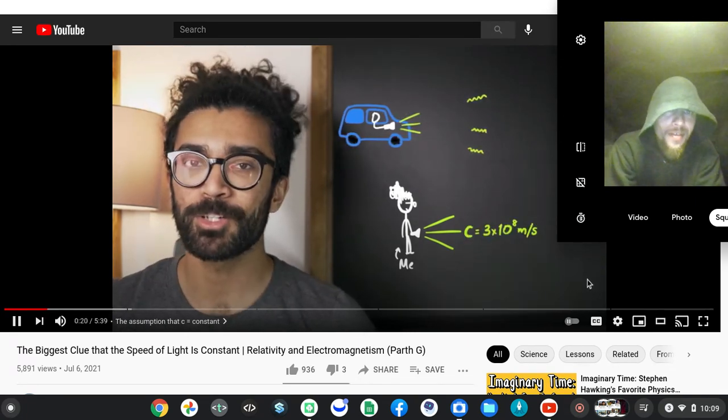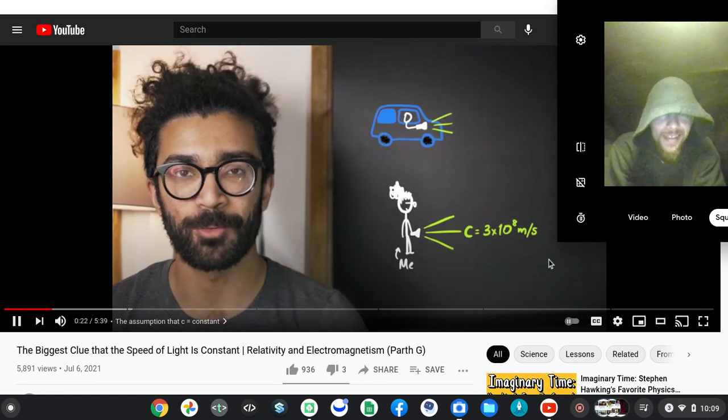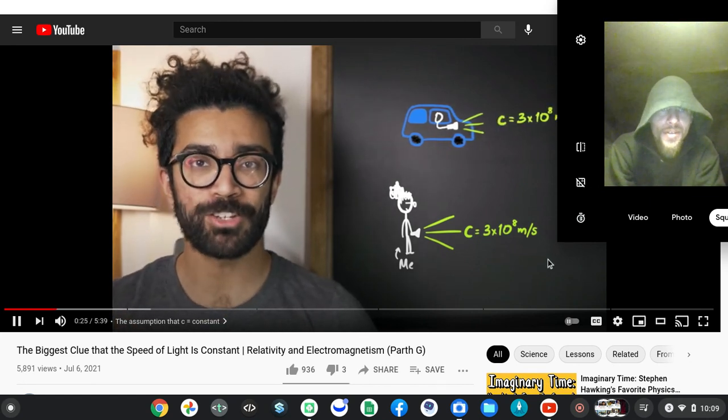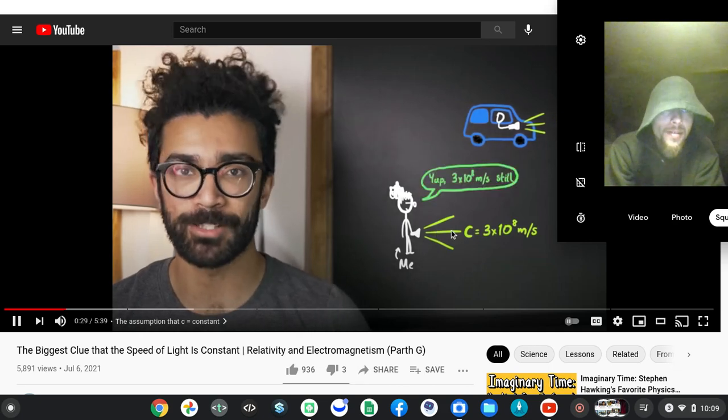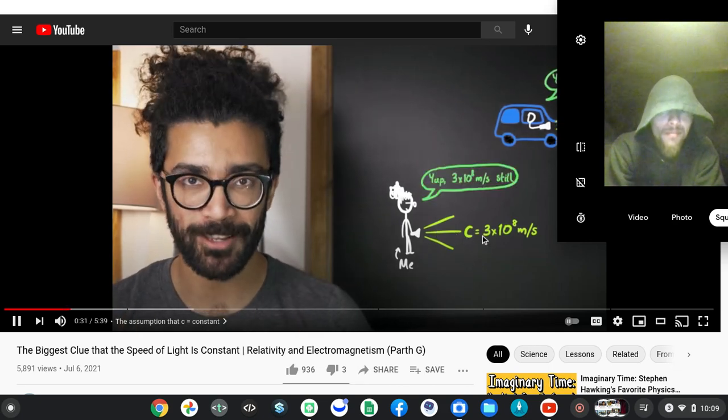But if a person were to drive past me shining a flashlight out of the window of their car, then I would still measure the beam of light coming from their flashlight as moving at 3 times 10 to the power of 8 meters per second, and so would they. That's how we know it's constant.